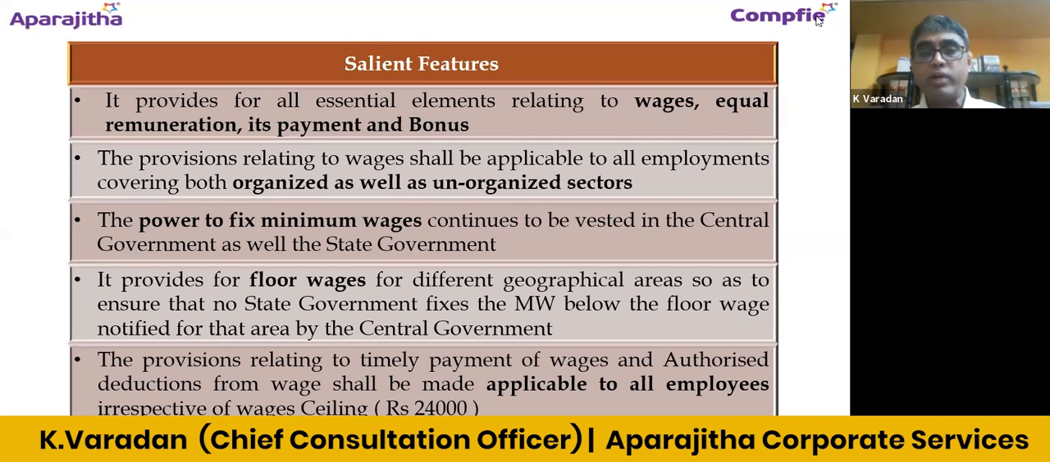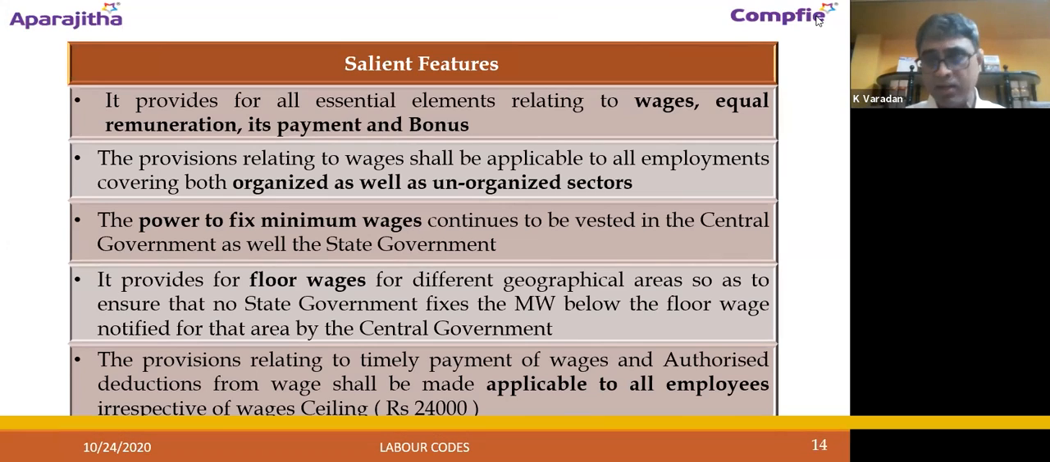The provisions relating to timely payment of wages and authorized deductions are currently dealt with under the Payment of Wages Act. Now it will be under the chapter Payment of Wages under the Code on Wages, and it will be applicable to all employees. We all know that under Section 1(6) of the current Payment of Wages Act, if an employee is drawing more than 24,000, he goes out of the purview of the Act. That ceiling is now getting removed. So irrespective of the quantum of salary, one will be covered under the Payment of Wages provisions, even if it happens to be 1 lakh per month. I'll move on.